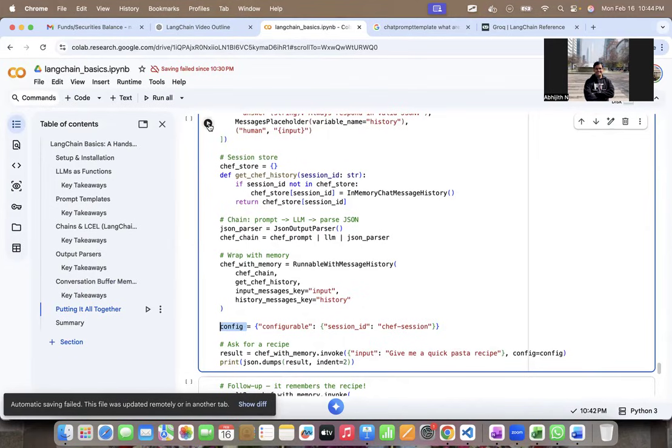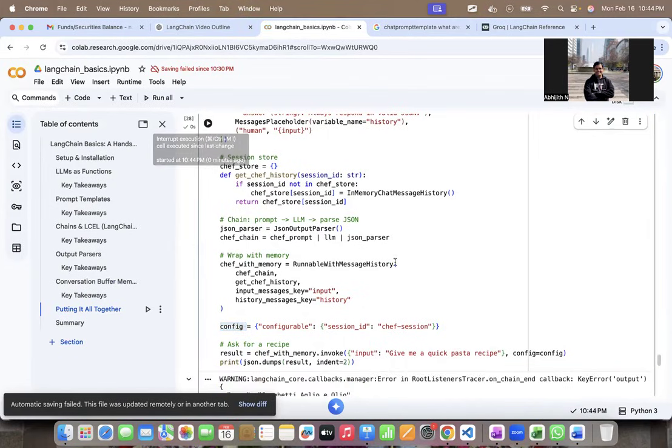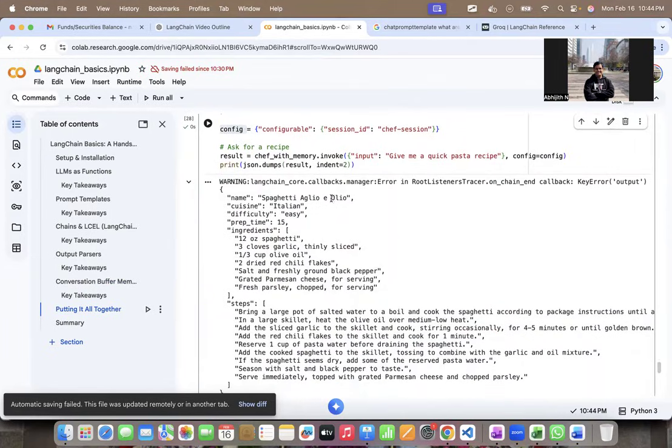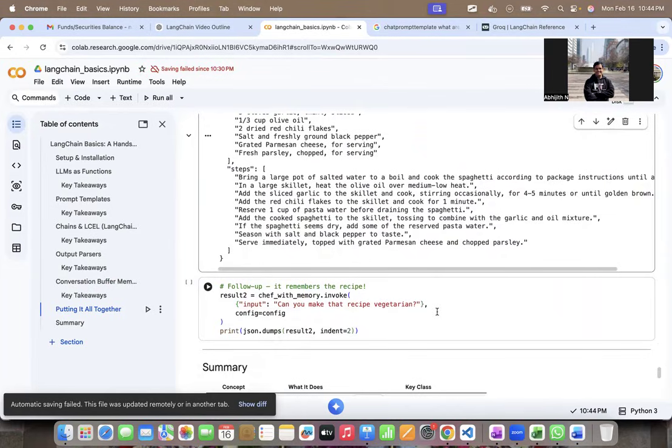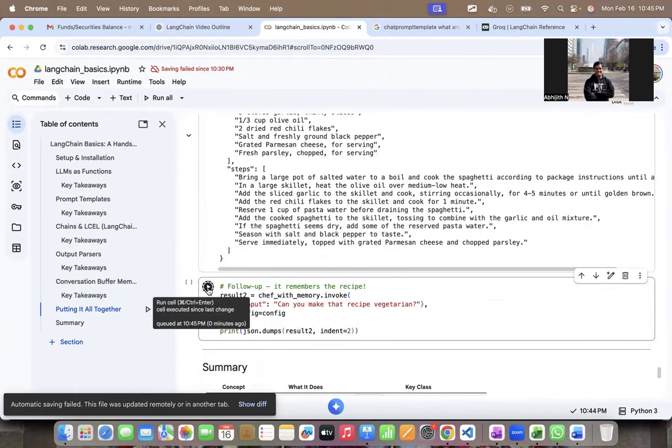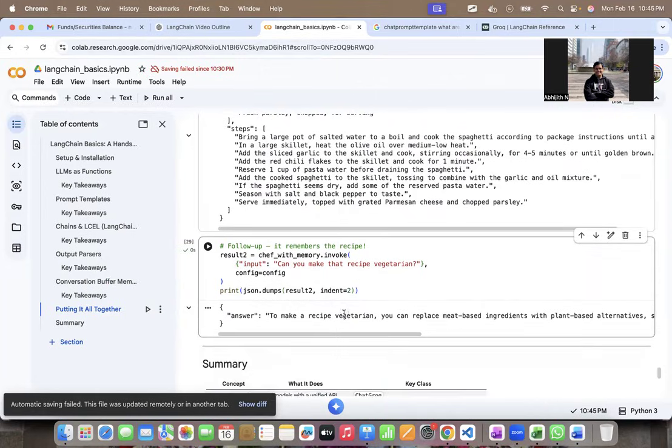So let's run this and print what output we get. Notice it gave the pasta recipe here. All right. Now, if I ask a follow-up question, which says, "Can you make that recipe vegetarian?" and pass the same config, which means it's the same user who's asking, then it should probably give me some ideas to make that pasta vegetarian, right? So it says, "To make the recipe vegetarian, you can replace meat-based ingredients with plant-based alternatives such as tofu," and so on and so forth.